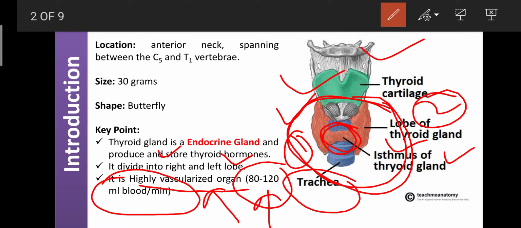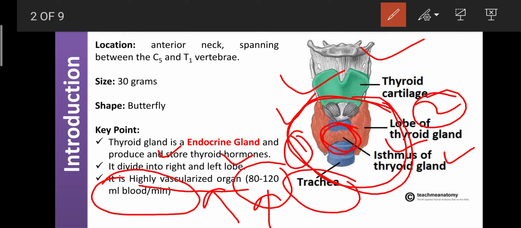Otherwise, if your hemoglobin is continuously low in the blood, these organs undergo oxidative stress. In future, we may suffer from thyroid cancer or brain cancer, kidney failure or nephrotoxicity, asthma, or malfunction of the heart due to lack of oxygen supply. That's why you should concentrate on your hemoglobin content.